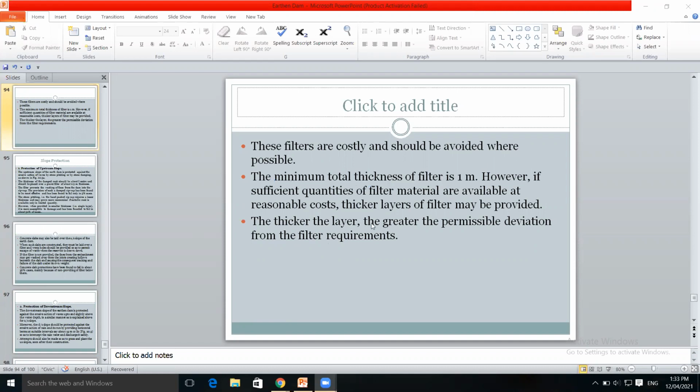If sufficient quantities of filter material are available at reasonable cost, then thicker layers of filters may be provided. The thicker the layer, the greater the permissible deviation from the filter requirements.